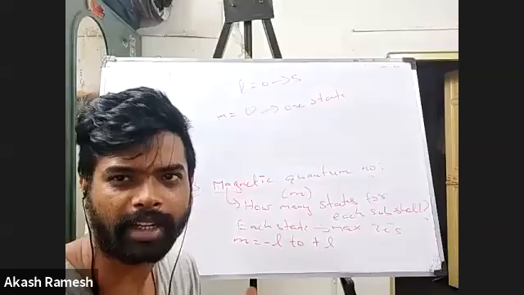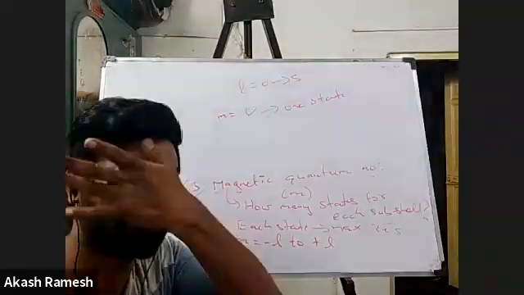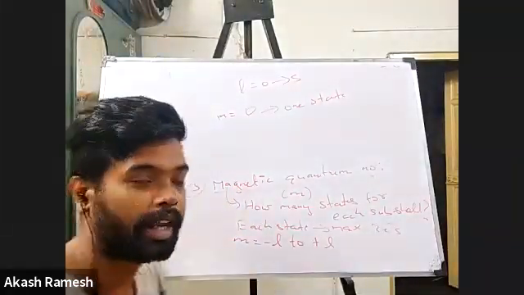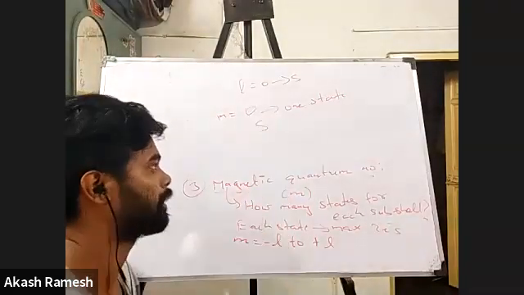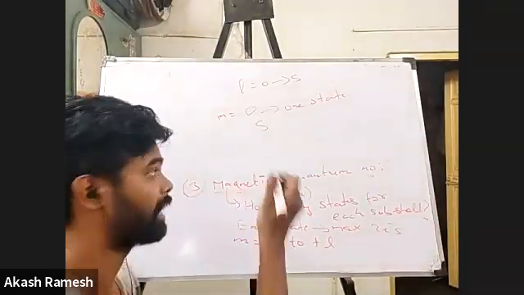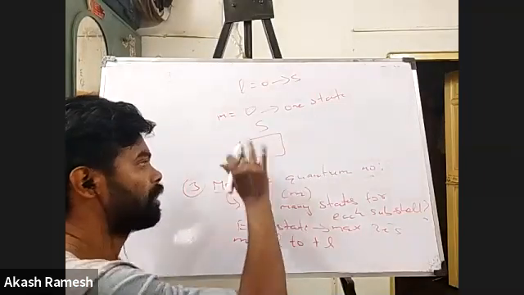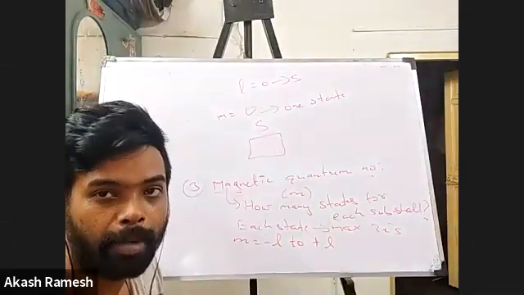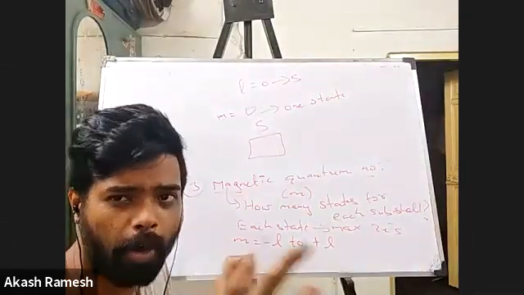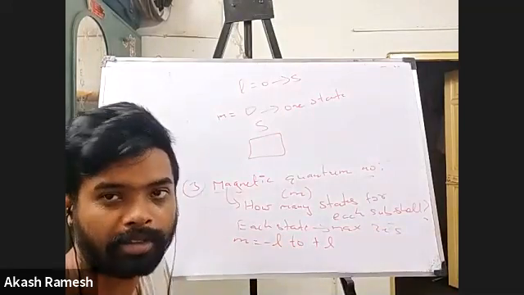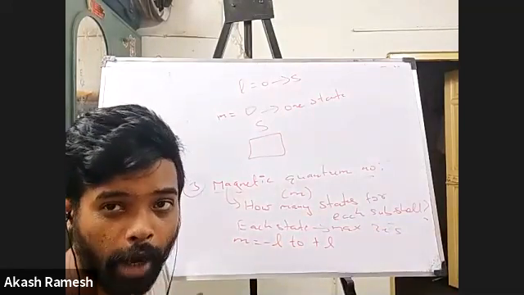What is a state, sir? I'll tell you what exactly a state is, right? A state is basically where the electron is going to get placed, right? So for the s orbital, there is only one state. One state means there is only one box in which the electron can be placed. And in each box, I can have only 2 electrons.